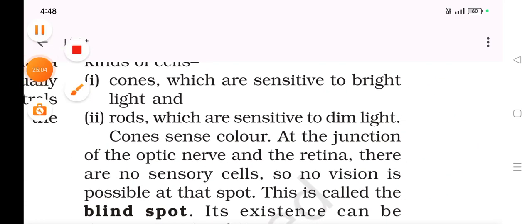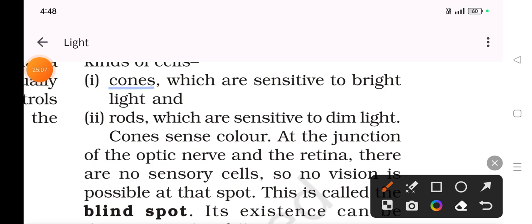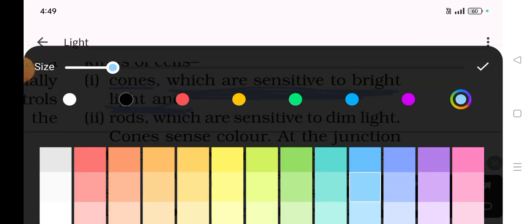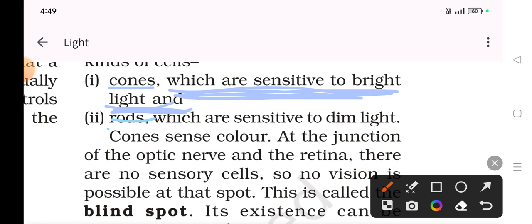So what are the two kinds of cells? First one is cones. They are sensitive to bright light. Whenever bright light enters the eye, at that time we understand that the brightness of this particular object is high because of the cones. And the next thing is rods, which are sensitive to dim light.